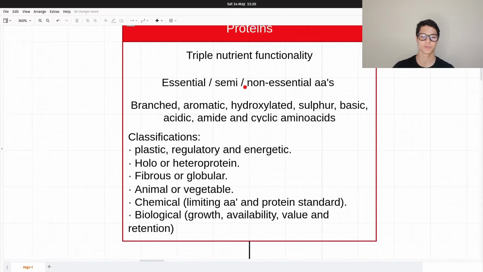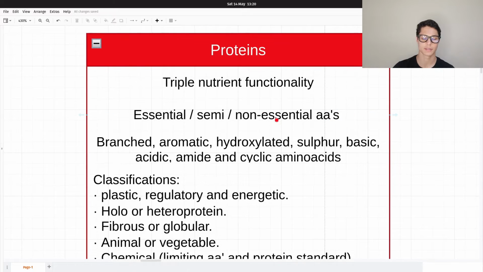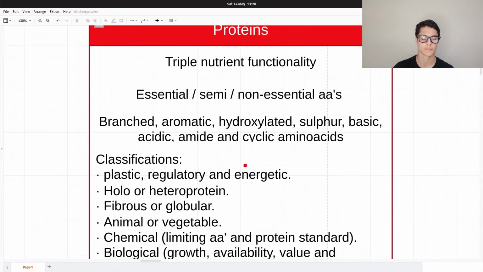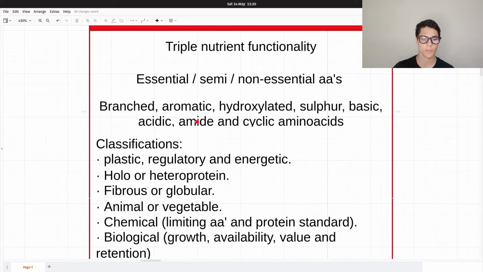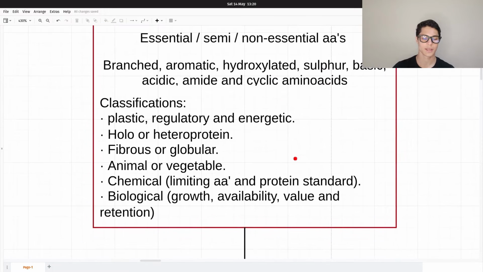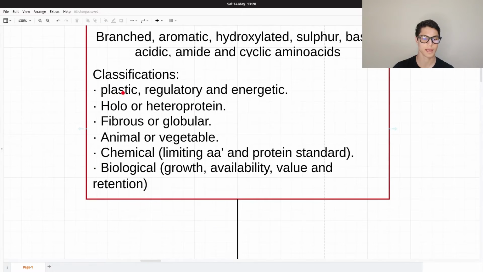The classification of proteins. Well, proteins are made of amino acids, and we have 3 types of amino acids. There are 20, and 8 of them are essential, 2 are semi-essential, and the rest are non-essential amino acids. There are branched amino acids, aromatic amino acids, hydroxylated amino acids, sulfuric amino acids, basic amino acids, acidic amino acids, amide amino acids, and cyclic amino acids.